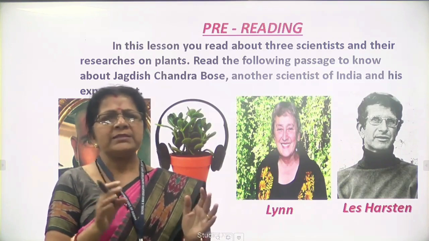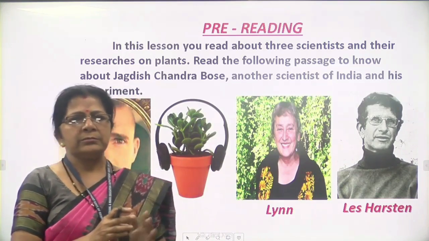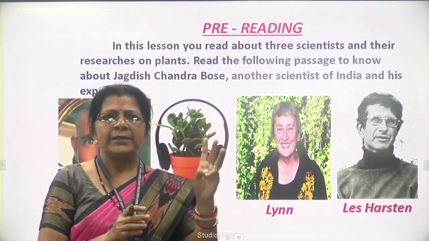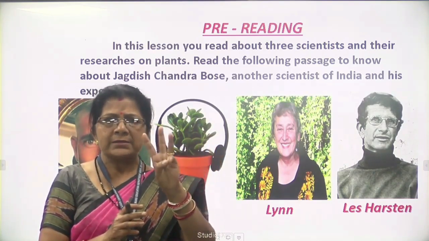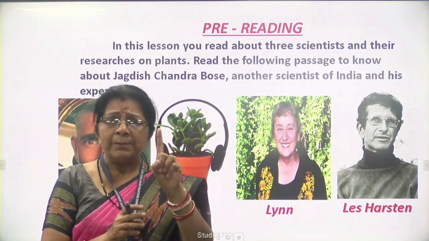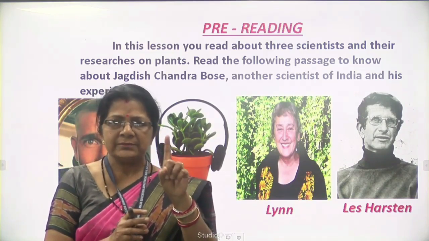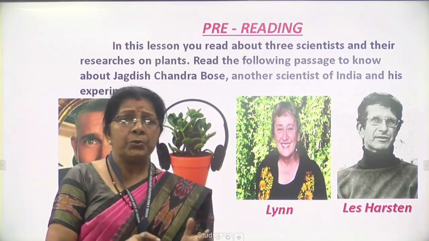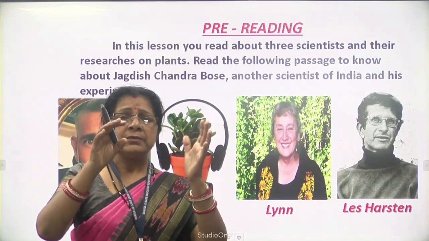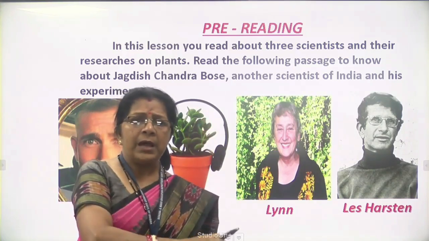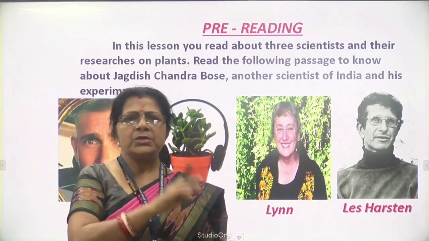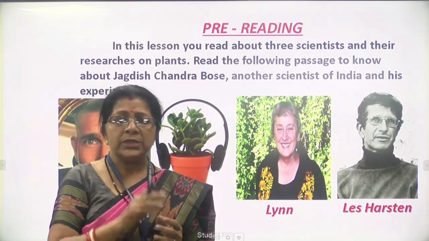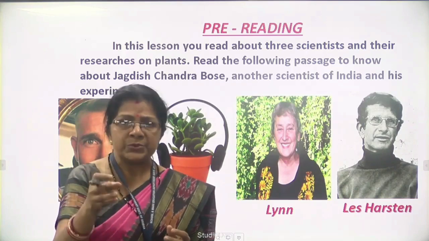For this reason, he provided the same light, heat and water to two plants, but only one plant he provided with music. That plant grew 70% longer than the other plant. So from this experiment, Les Haston proved every plant reacts to music.